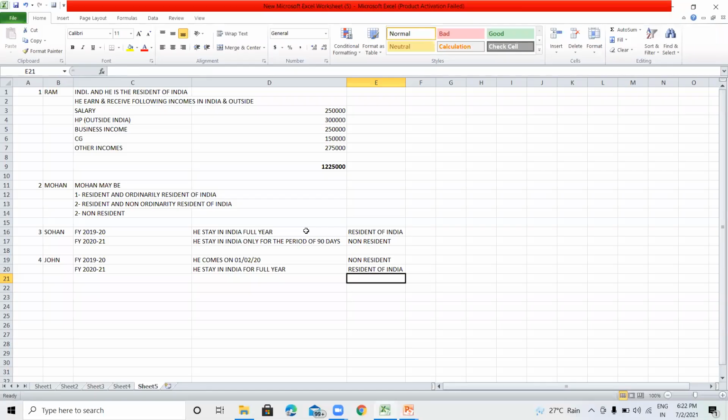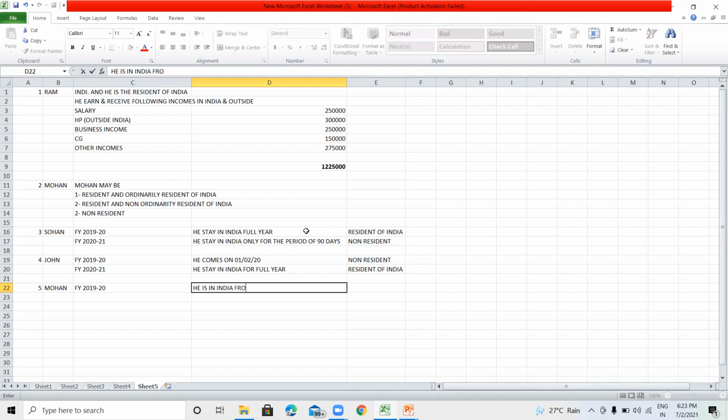We will discuss it by way of example. For example, Mr. Mohan, in the previous year 2019-20, is in India from 1st April 2019 to 31st December 2019.